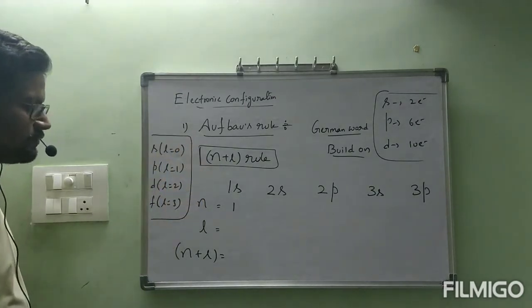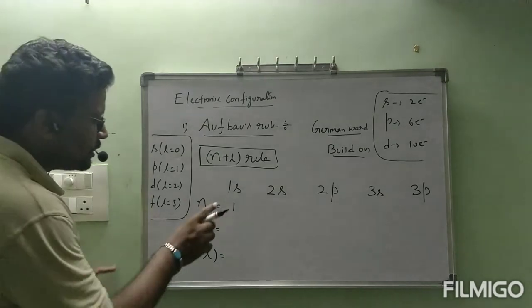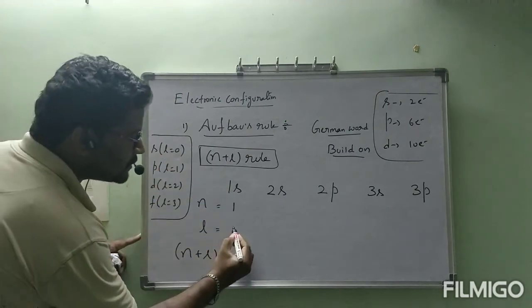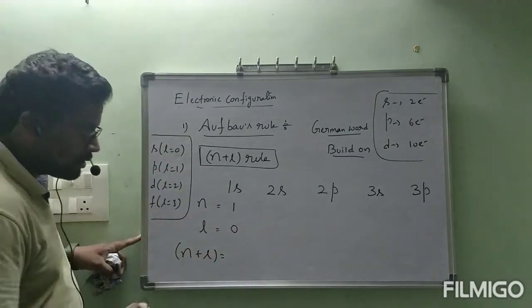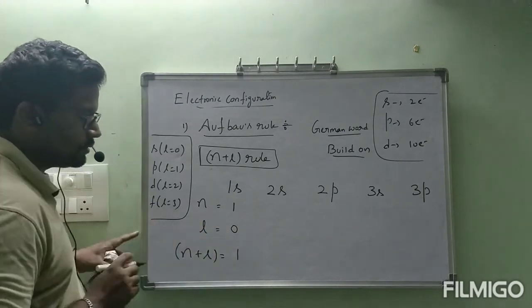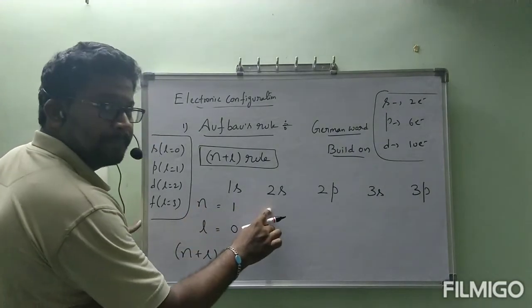L values for different subshells: s, L is equal to 0. p, L is equal to 1. d, L is equal to 2. f, L is equal to 3. Now, this is an s subshell only, right? For an s subshell, what is the L value? 0. What is n plus L? 1 plus 0, 1. Okay, it is clear.